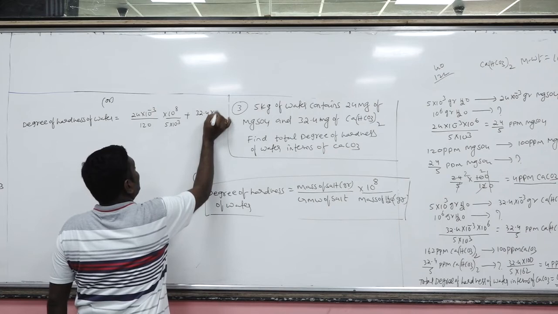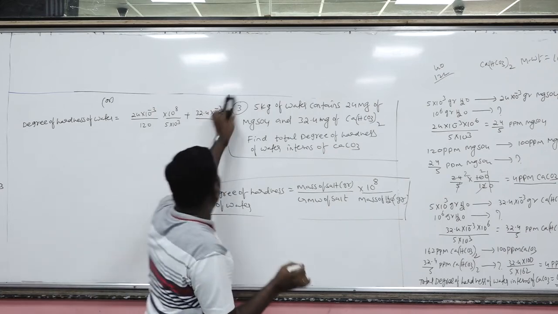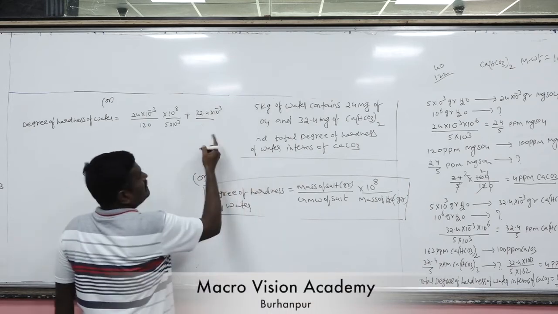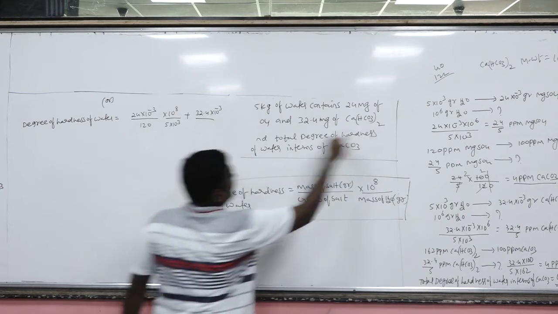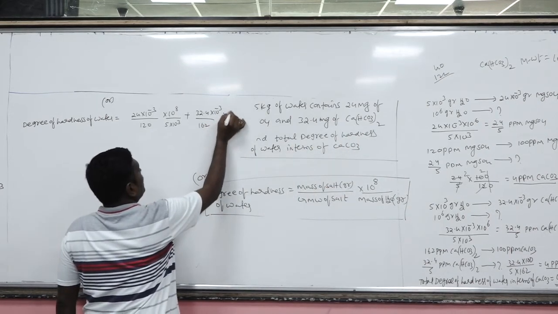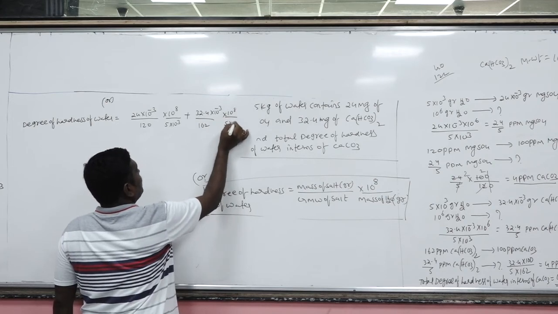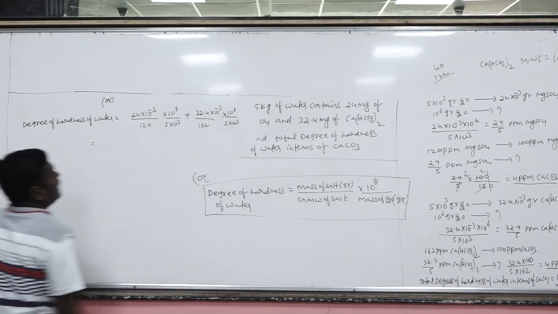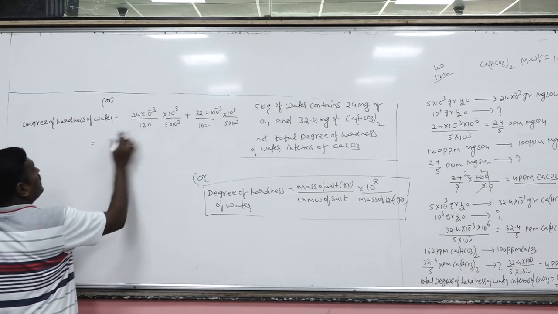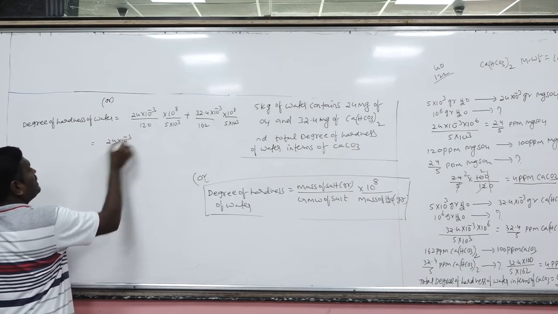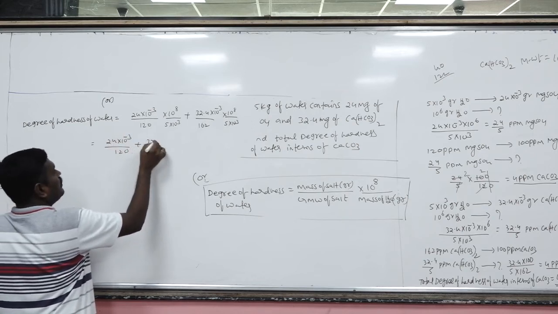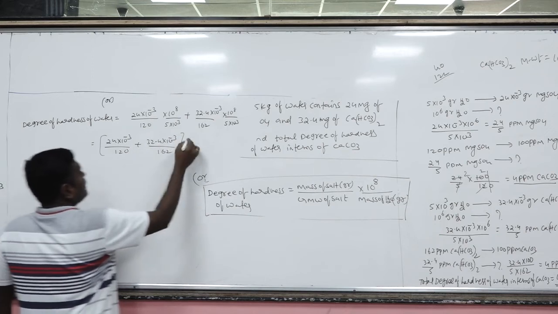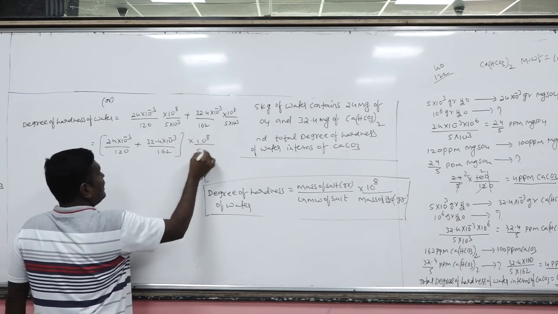32.4 milligrams by, what is the molar mass of CaSO4? Ca calcium bicarbonate is 162 into 10 raised to 8 by 5 into 1000. Now here the common factor is 10 raised to 8 by 5 into 10 raised to 3. So here 24 into 10 raised to minus 3 by 120, and here 32.4 into 10 raised to minus 3 by 162. The common factor is 10 raised to 8 by 5 into 1000.